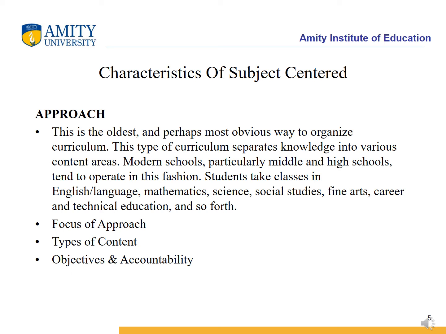So, when we talk about type of content, the schools that maintain a subject centered approach categorize subjects into three different types. Common content represents subjects all students must study, like English, Hindi, and so on. In elementary school, this consists of arithmetic, reading, and writing, that is the three R's. In secondary school, these subjects include math, science, and social studies, history, geography, political science, psychology, and so on, plus language arts. So, special content describes classes that prepare students for specific professions. So, these might include vocational and technical education courses.